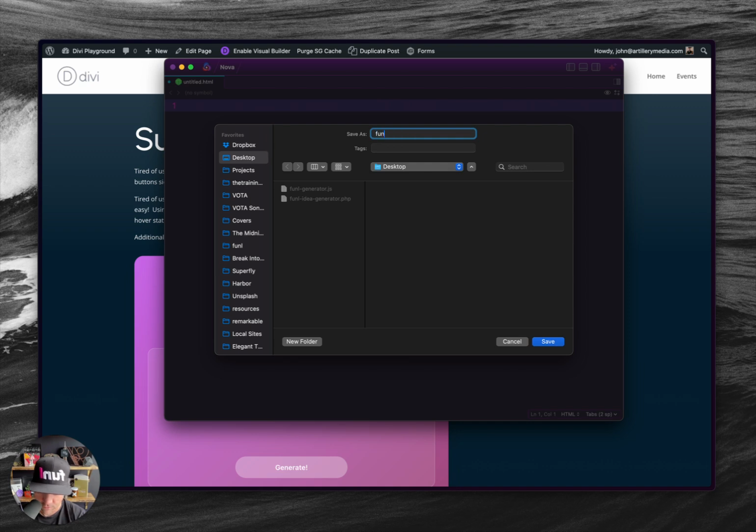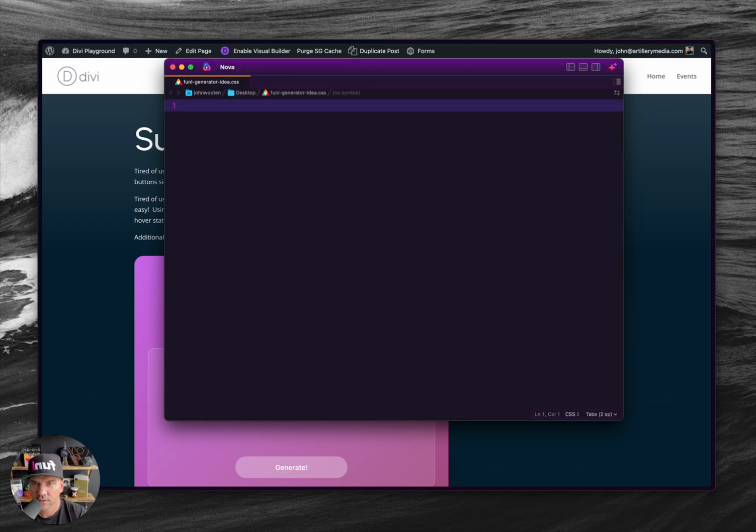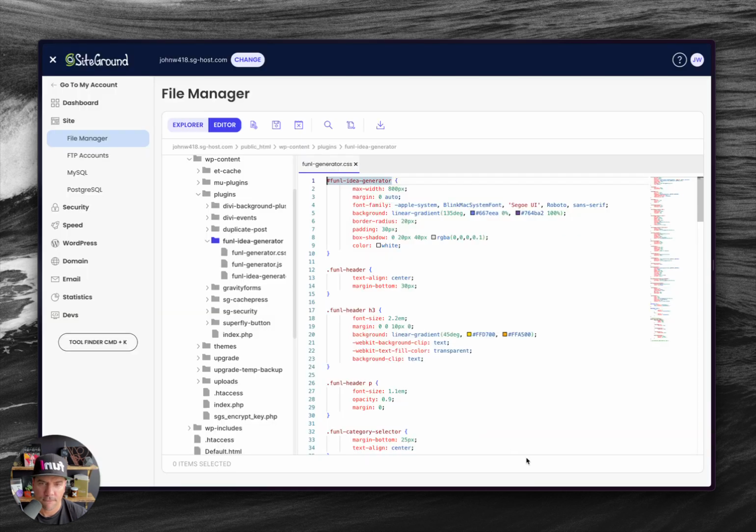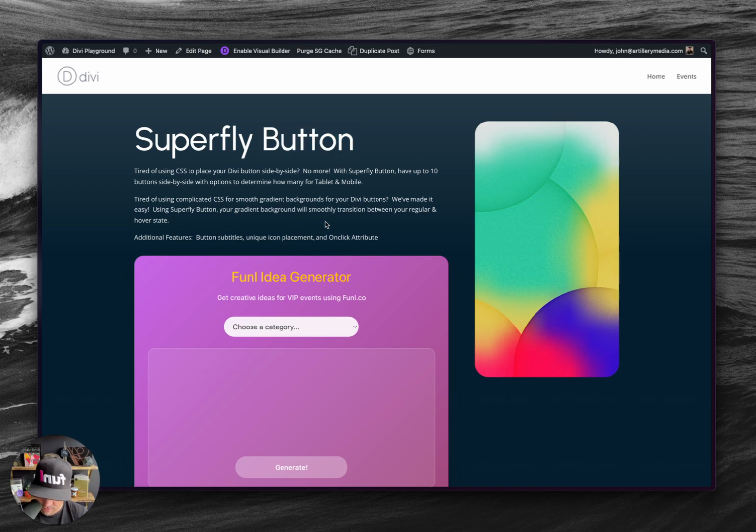Save funnel generator idea.css. And let me go ahead and paste in the, actually, I'll just do it in here. Funnel idea generator. So here's what it had. I'm going to say no. Let's use the Urbanist font that I want to use. And I can come over here, refresh, and now it's using that same font.